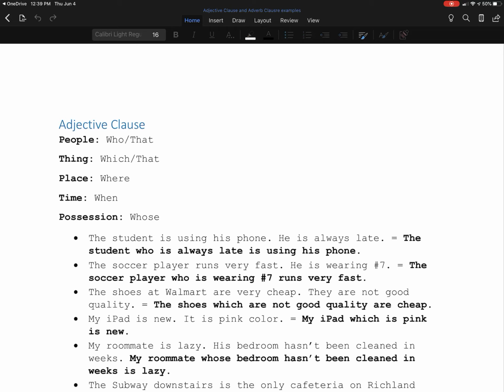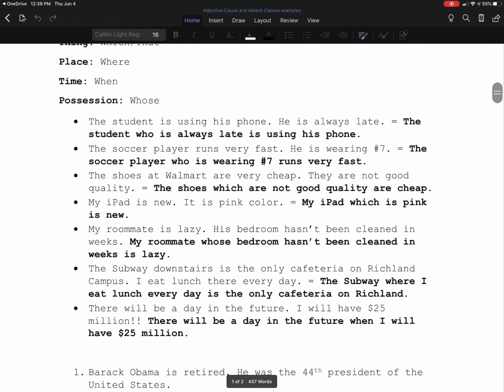The second example is also about a person. The soccer player runs very fast. He is wearing number 7. Again, he is talking about a person, so we're going to combine with either who or that. And again, we're not combining at the period, but we're going to drop the he, add a who, and move it to the soccer player because that's what we're talking about. The soccer player who is wearing number 7 runs very fast.